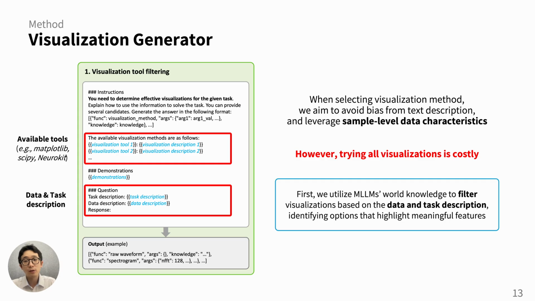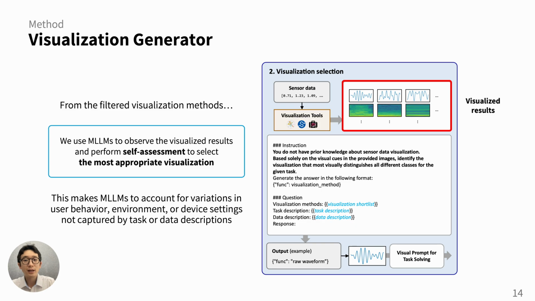The prompt for this step includes details about the available tools and the descriptions about the data and the task. We also include demonstrations of the filtering process using some example scenarios. The result of this step is a smaller set of filtered visualization methods. After the filtering, the next step is to select the best method from the remaining ones.